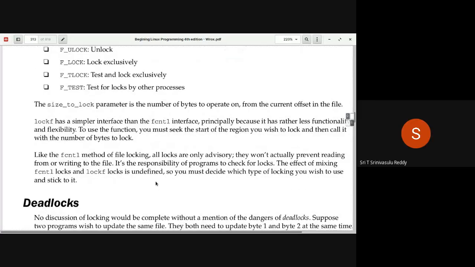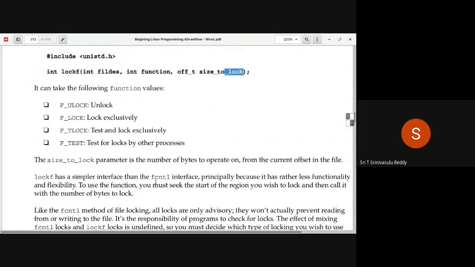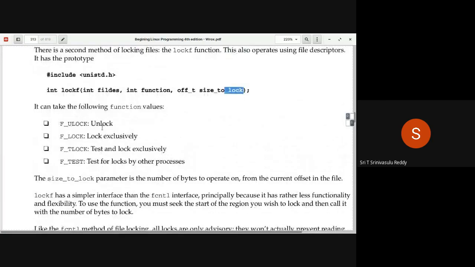Sir, do we have shared locks in lockf? So this is unlock, lock exclusively, test and lock exclusively, test for locks by others. Shared lock is test only, actually. Shared lock is F_TEST. Okay, sir. Right.